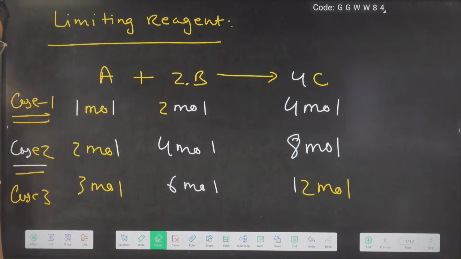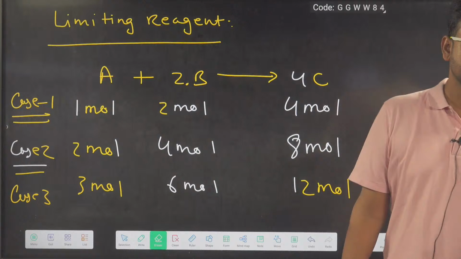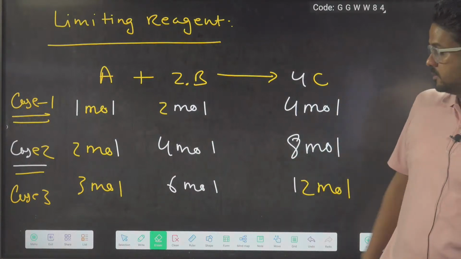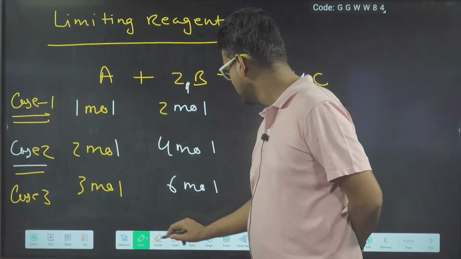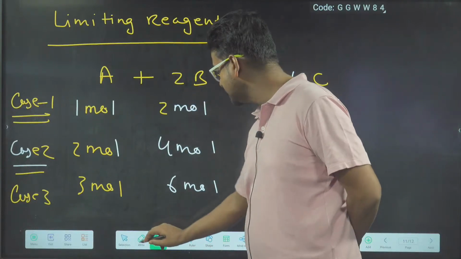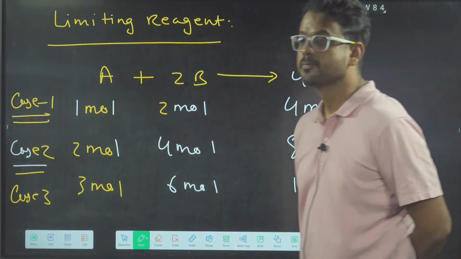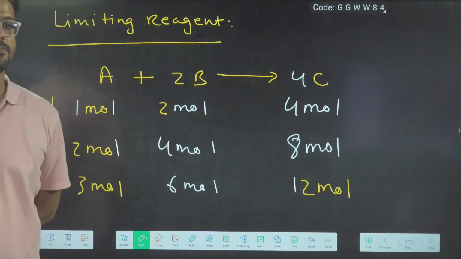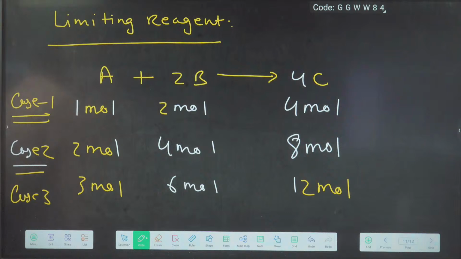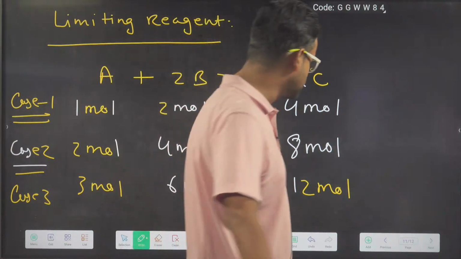Written? Those who have written, quickly write C in the chat box. C for completed. Those who have written, quickly write C in the chat box, everybody. Okay, so most of you have completed.